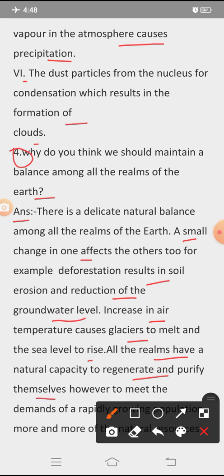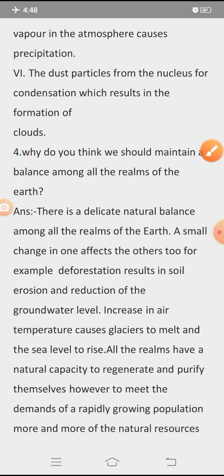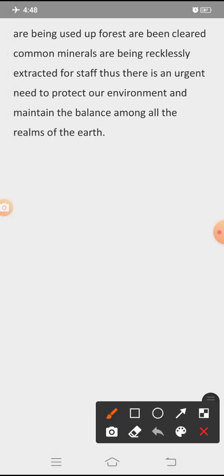However, to meet the demands of a rapidly growing population, more and more of the natural resources are being used up, forests are being cleared, and minerals are being recklessly extracted. Thus there is an urgent need to protect our environment and maintain the balance among all the realms of the earth.